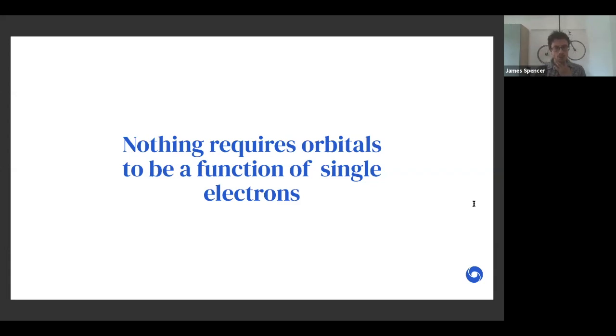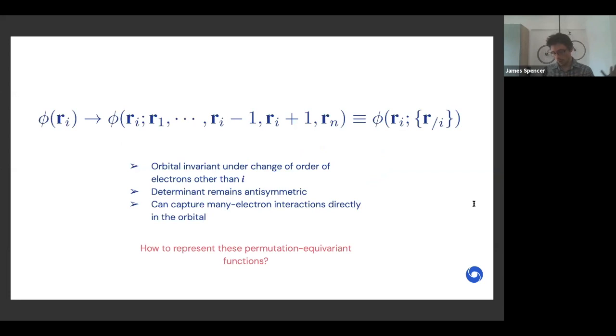Next slide, please. I should say, I forgot to mention earlier that with Hartree-Fock and other methods, you express your orbitals on an underlying basis for this reason, to be able to easily evaluate the integrals. And we typically use Gaussian functions for that reason. So the idea of expressing an orbital in terms of many electrons is not new.